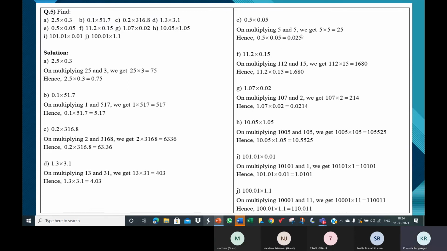You should not add the 0 at the end. If you don't have sufficient digits to get the number of decimal places, you must write the zeros immediately after the decimal point. Supposing we wanted the product to have 5 decimal places, that is after the decimal point, 5 digits. So then it will be 0.00025. We need 5 digits after the decimal point, so it will be 0.00025.